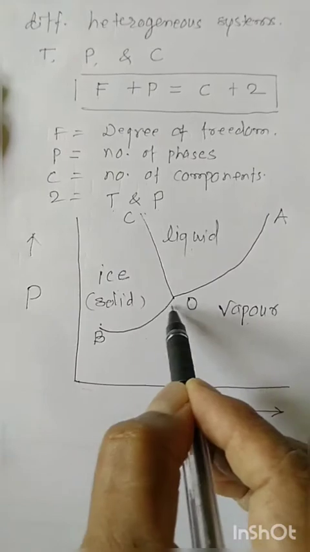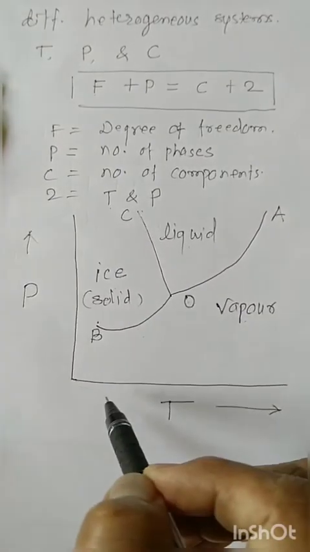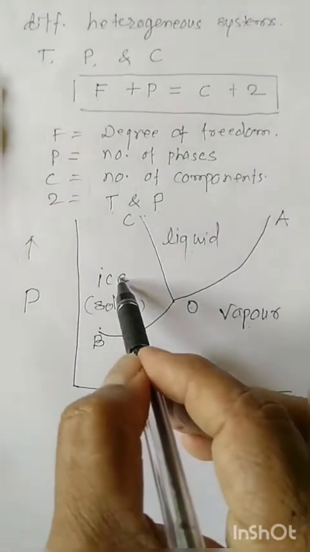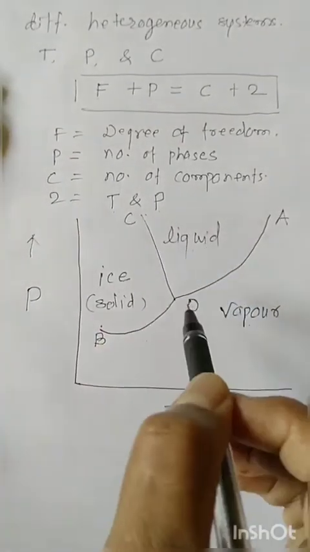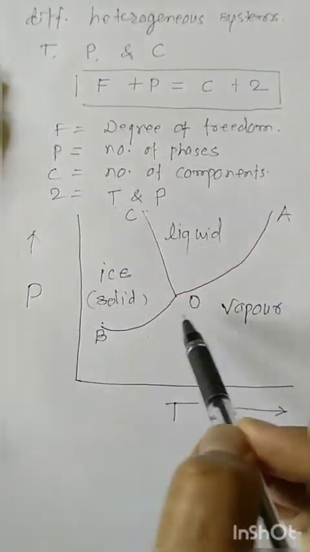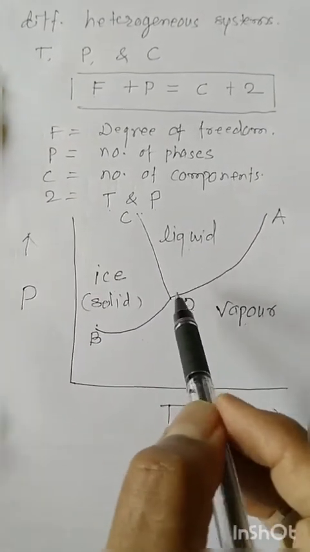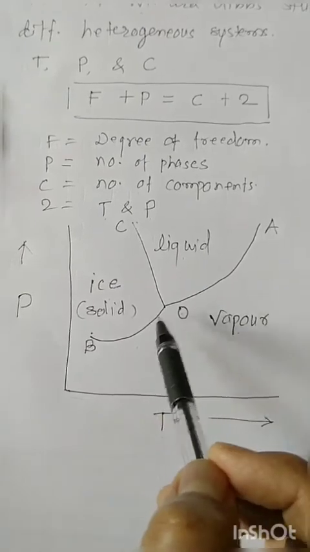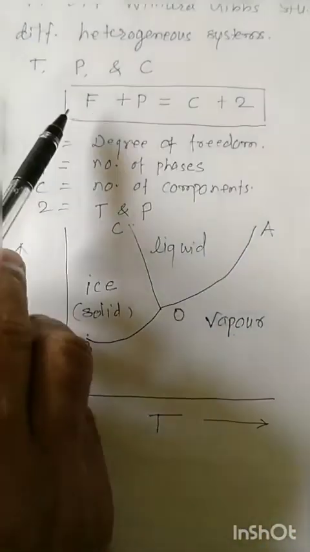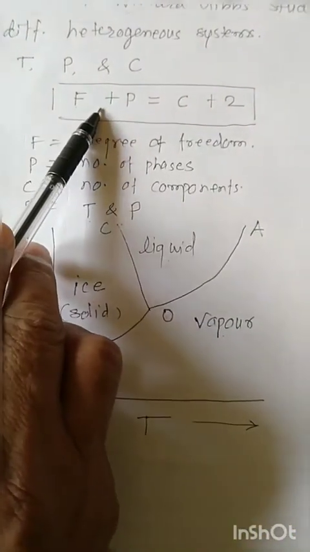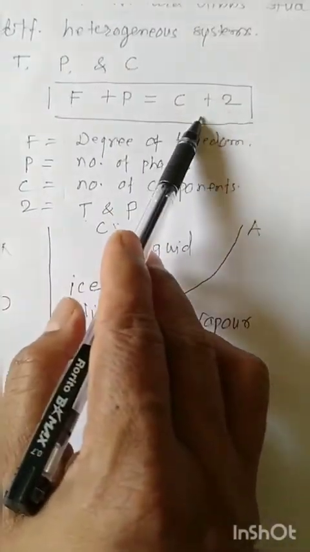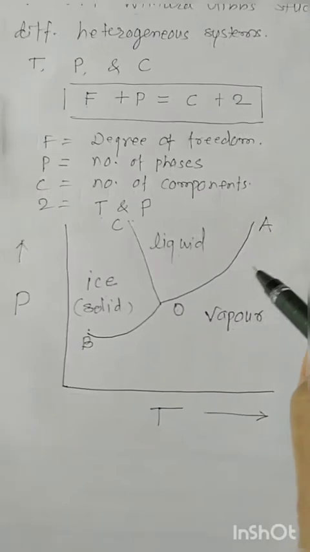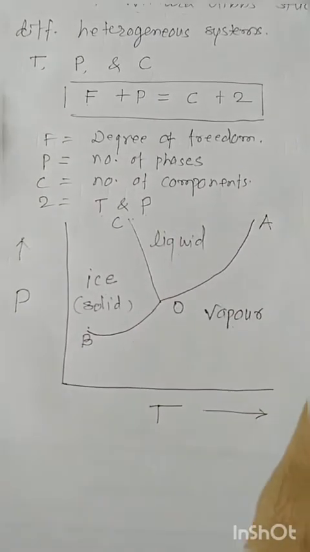Along this curve, two phases are in equilibrium. Along these curves, liquid and vapor are in equilibrium. Here ice and liquid are in equilibrium. He predicted the equation for a heterogeneous system, F plus P is equal to C plus 2. We will learn more about this type of diagram in the water system.